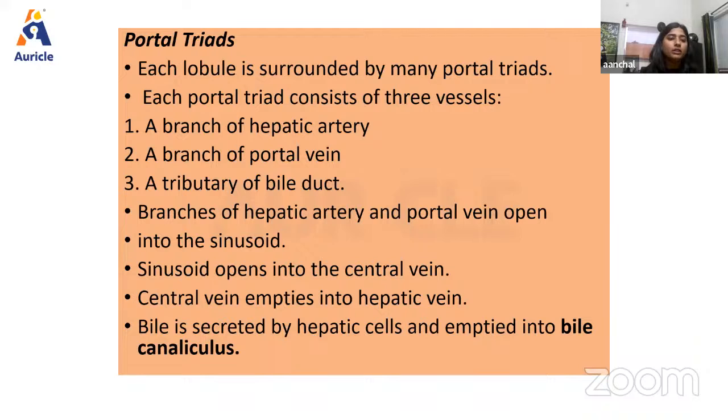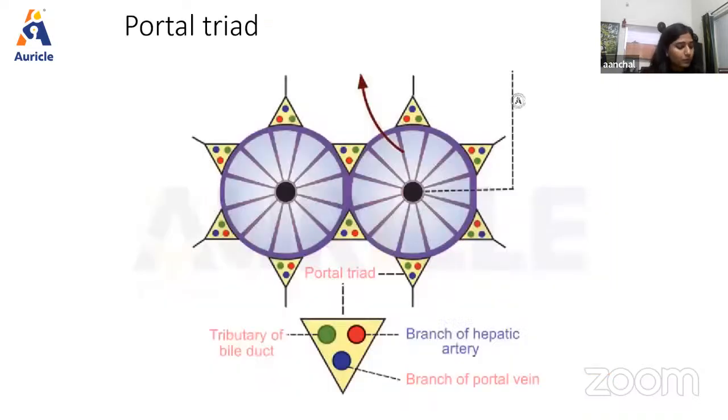Now, what is the portal triad? Basically, the portal triads are the canals surrounding each hepatic lobule. As we can see in the diagram, the triads are lined by a perivascular fibrous capsule. Each hepatic lobule is surrounded by many portal triads. Each portal triad consists of three vessels.